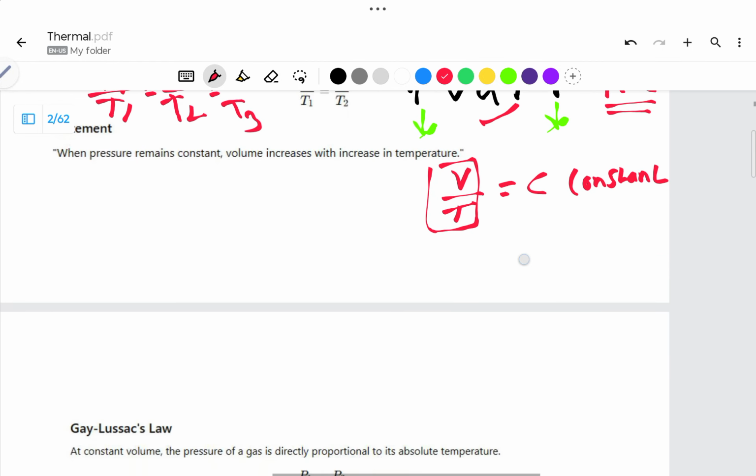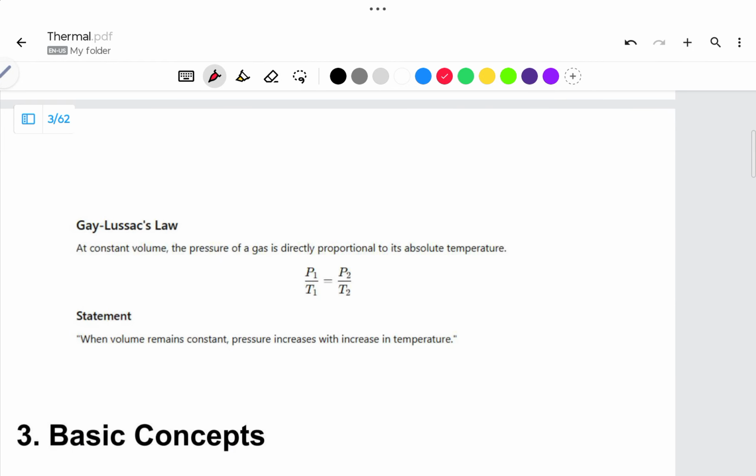And next, after that comes the Gay-Lussac's law. In this statement, volume is constant. It states that the absolute pressure of a given mass of a perfect gas varies directly with the absolute temperature when volume remains constant. As pressure increases, temperature will increase.